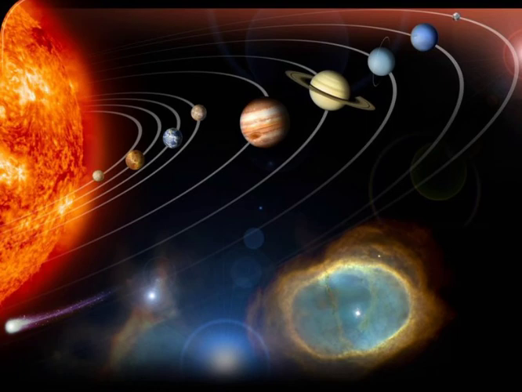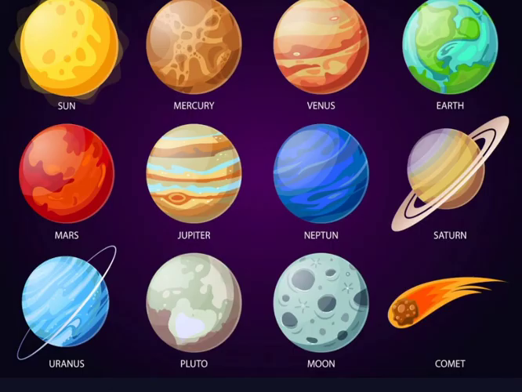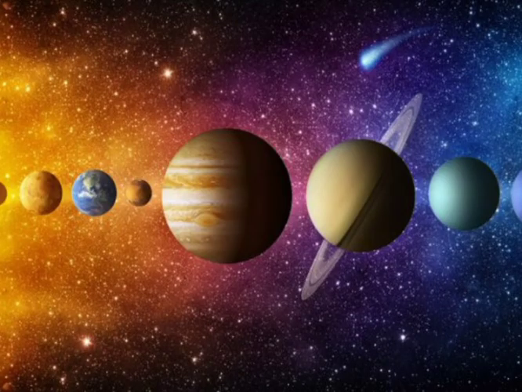Until August 2006, Pluto was also considered a planet, but it is very far from all the planets, so it was cancelled. That's why it is called a dwarf planet.